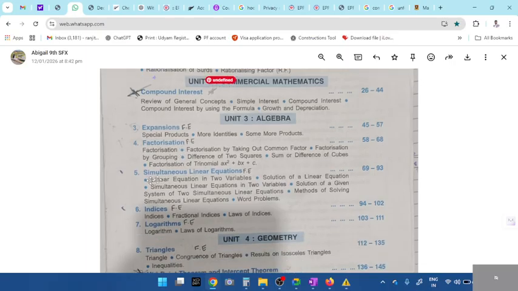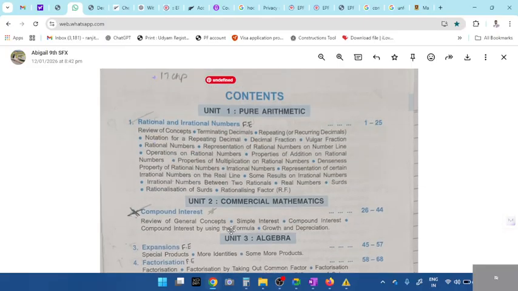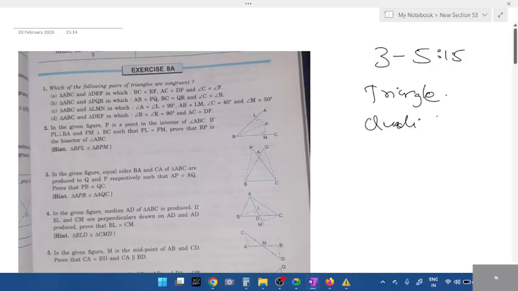Expansion, factorization, simultaneous. So after 5 o'clock, I want you all to practice after the class. At 5 o'clock, I'll tell you all the timing and what to practice. 3 to 5, one class. Then again, I'll start at 7. Okay, 7 to 9, another class.